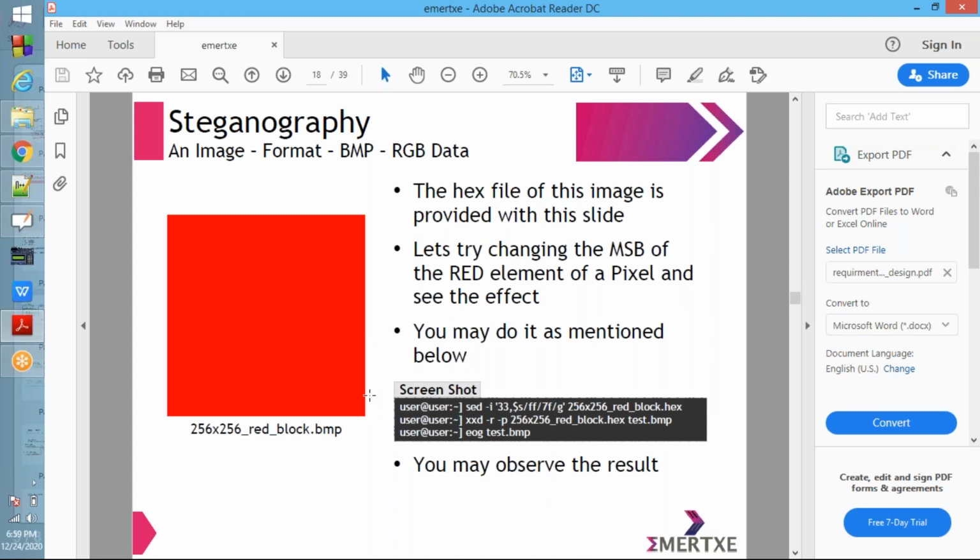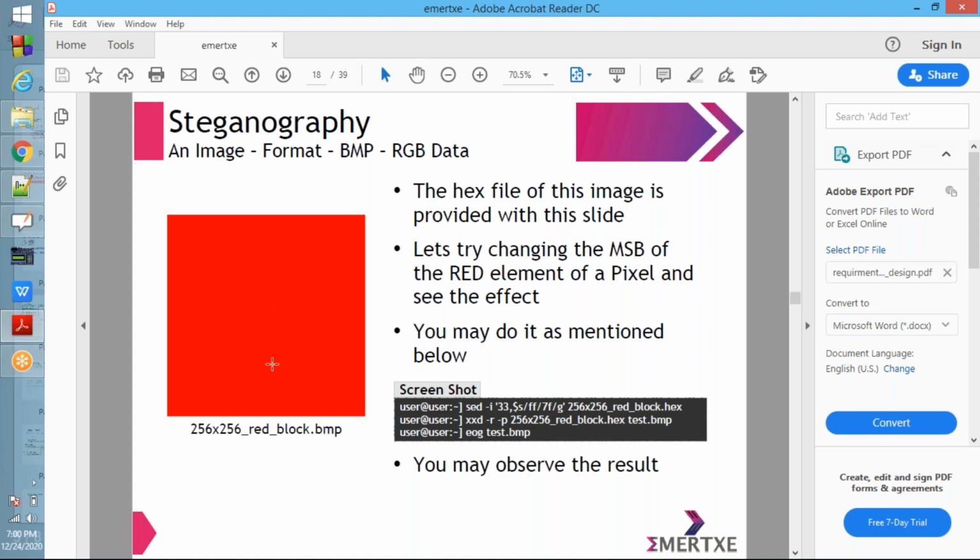See now, this is one image. Whatever you are seeing, the red color, that is 256 cross 256. One red color image is there.